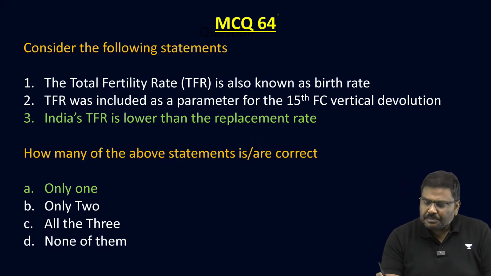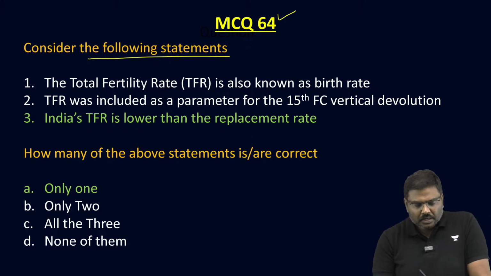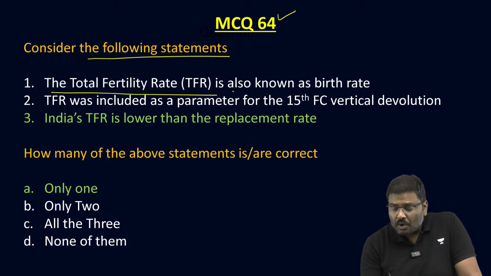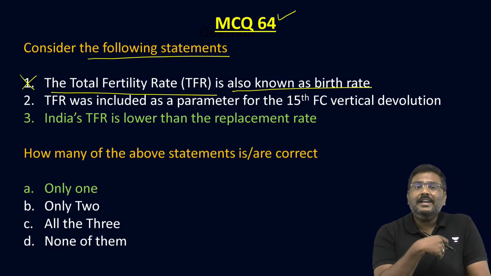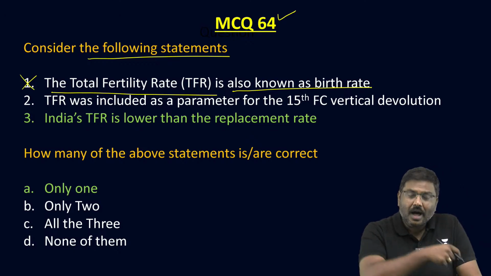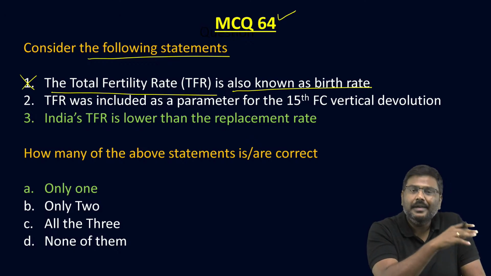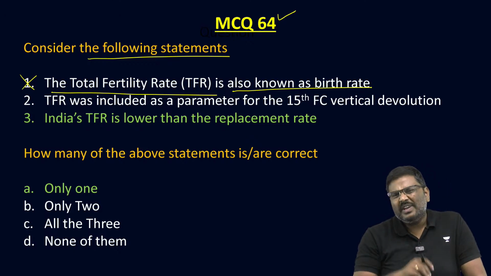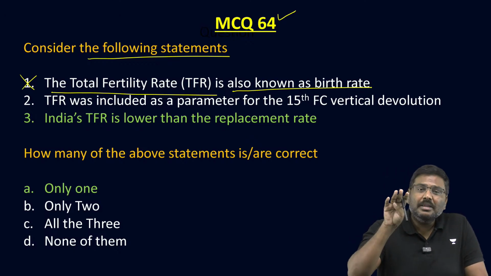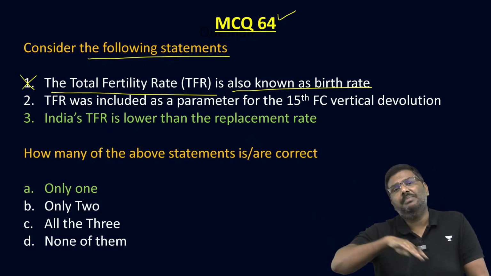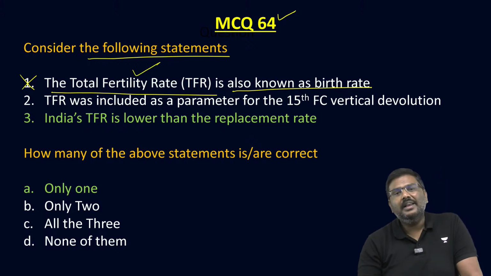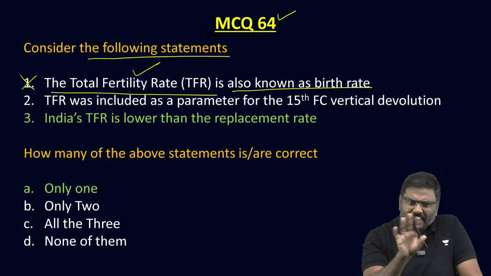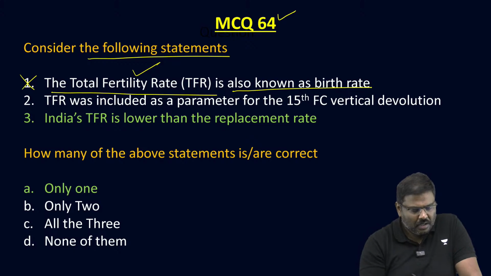Okay. MCQ 64. Consider the following statements. Total fertility rate is also known as birth rate. No. Total fertility rate talks about how many children are given birth by a woman in her lifetime, whereas birth rate talks about how many births per 1,000 people. Birth rate is different, and total fertility rate is different. Both are connected, but both are different, not the same.